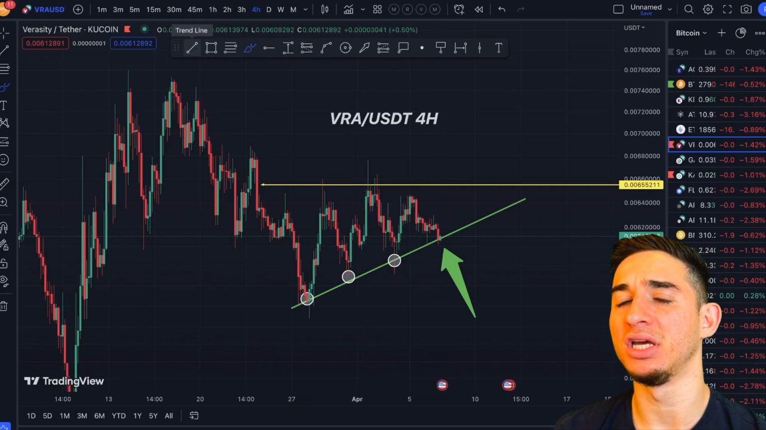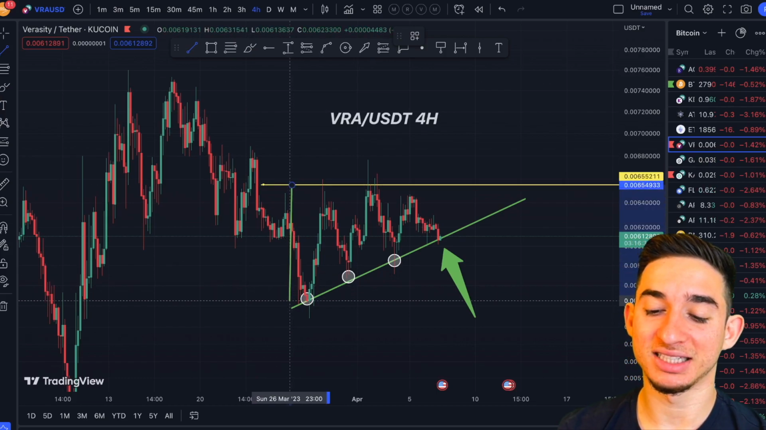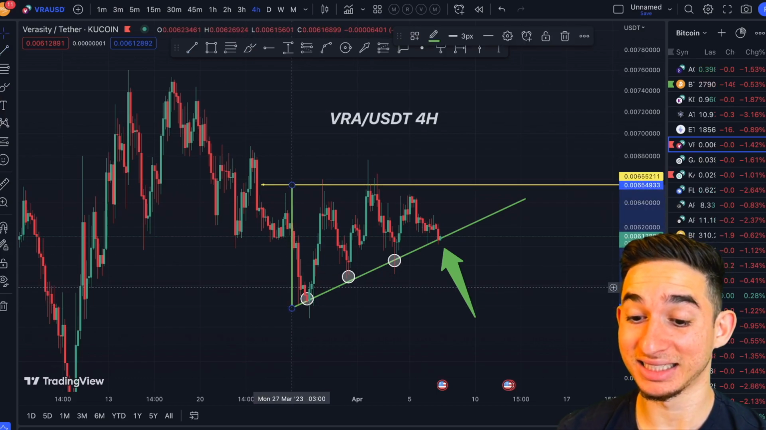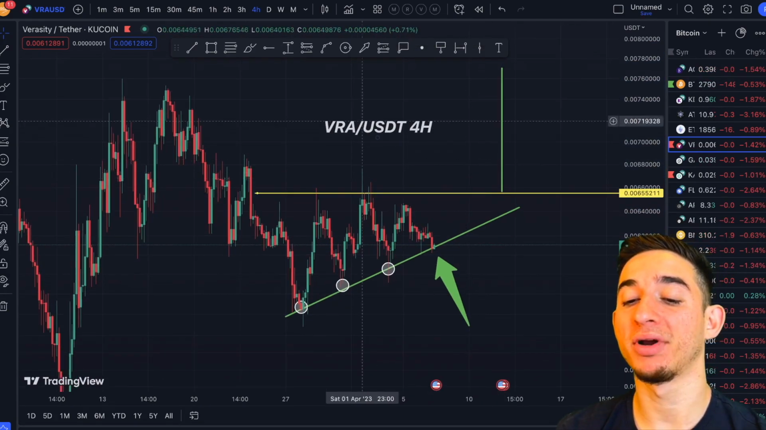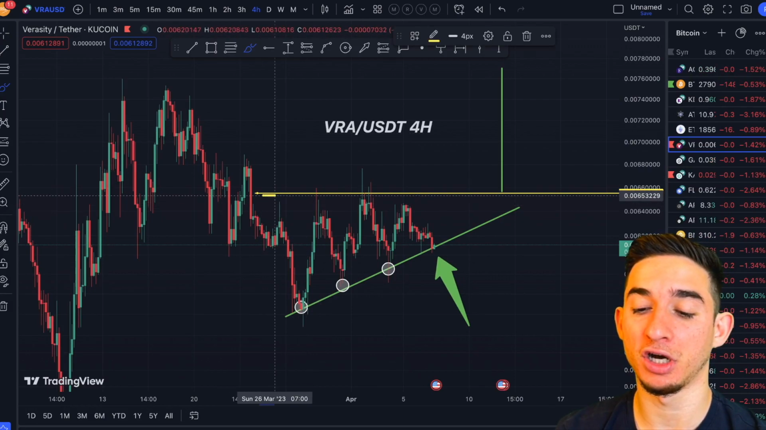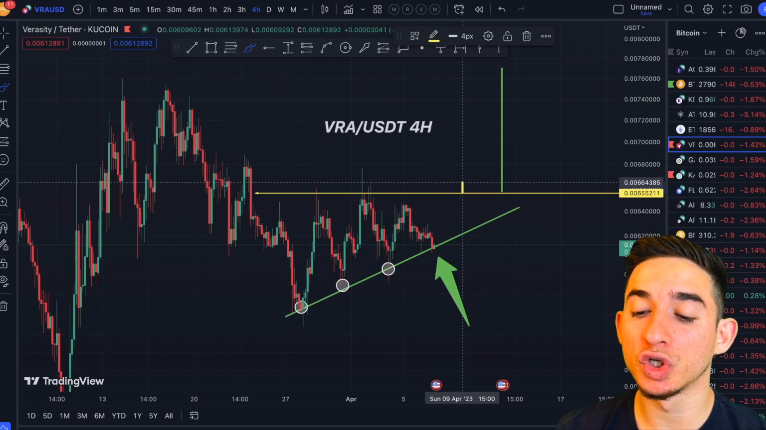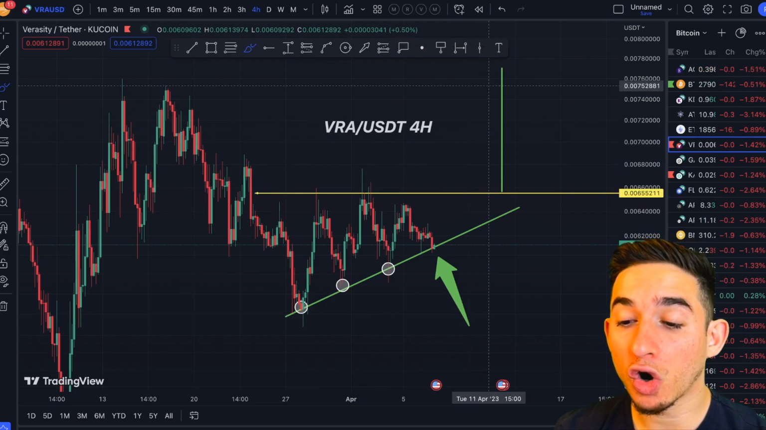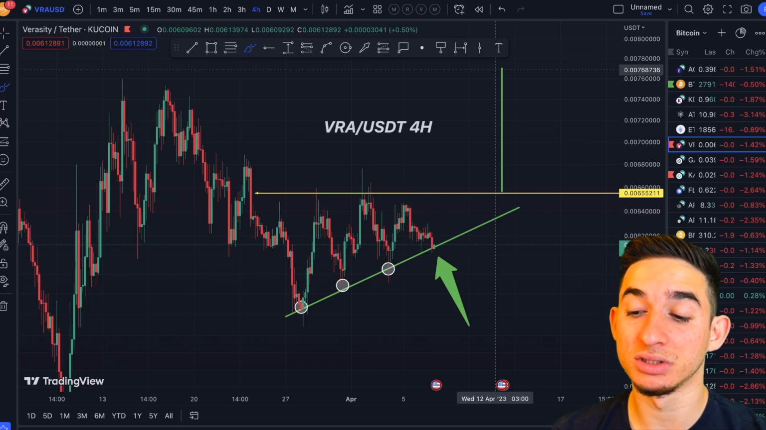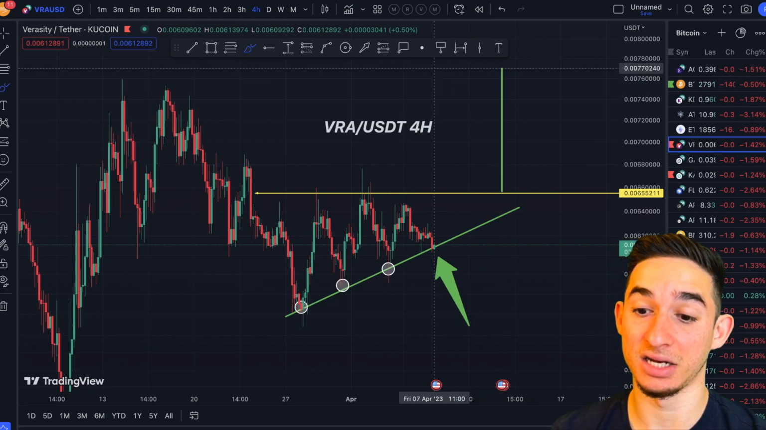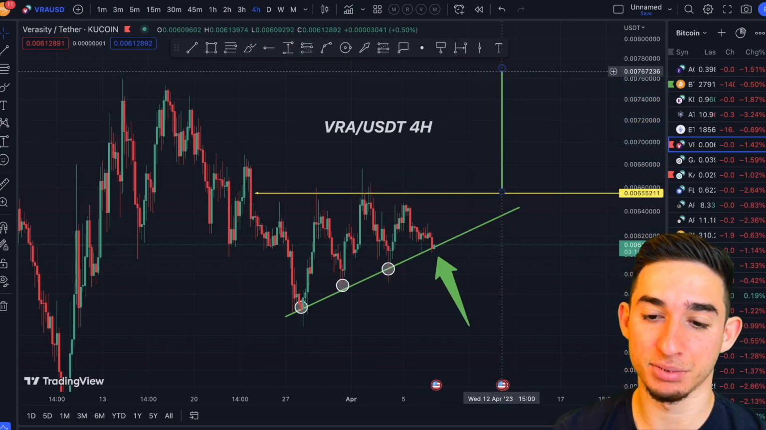Now, what can be the target for Verasity? Well, if I take the top of this ascending triangle where the resistance is to the bottom where the trend line started, and I extend that at the breakout, because you need a confirmation above this resistance right here. If we have a close above this level, our target is supposed to be approximately 0.07, so 0.00768, which would make it approximately a 15% pump, 16-17% exactly.